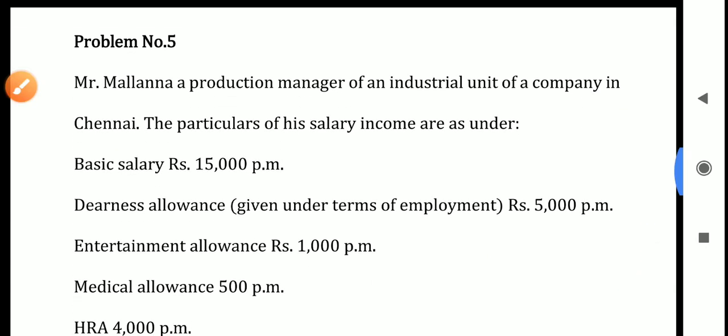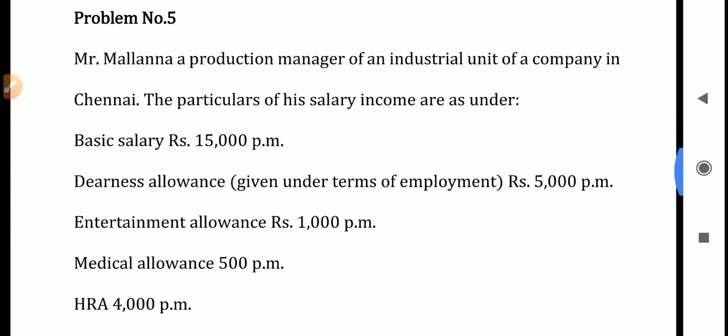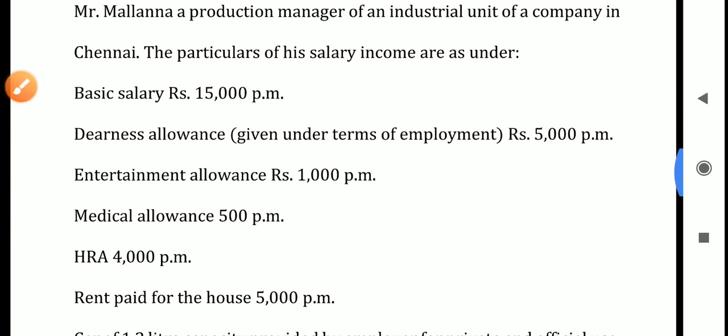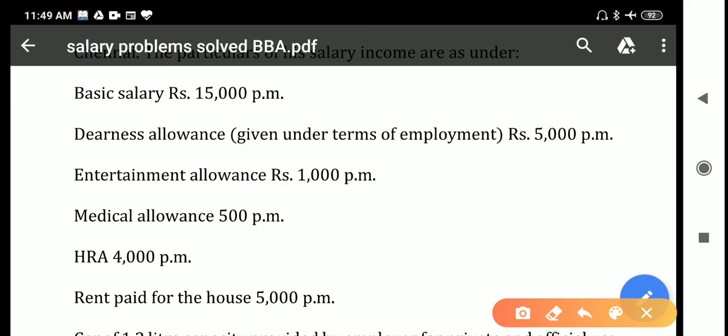One by one, let me explain. Basic salary rupees 15,000 per month. So how is it taxable? 15,000 into 12. And next, dearness allowance given under terms of employment, rupees 5,000 per month. So it is also the same. In the bracket they have given under terms of employment. It means the entire dearness allowance is counted for the calculation of retirement benefits, if any. So here 5,000 into 12 will be the taxable amount of DA.